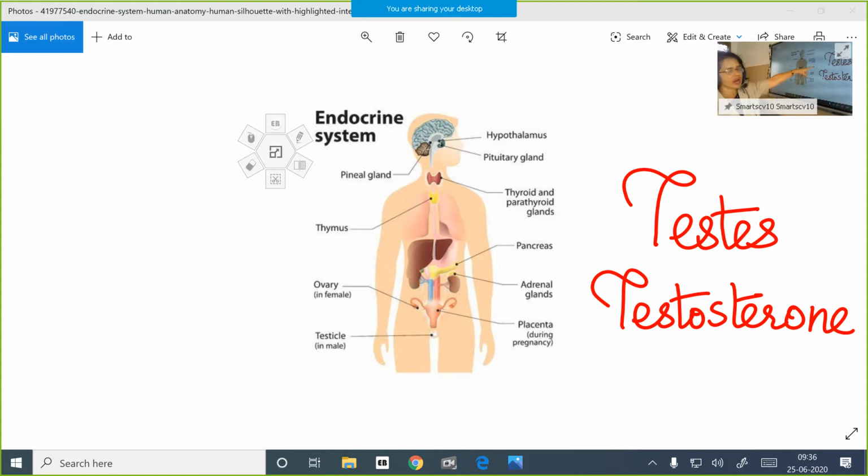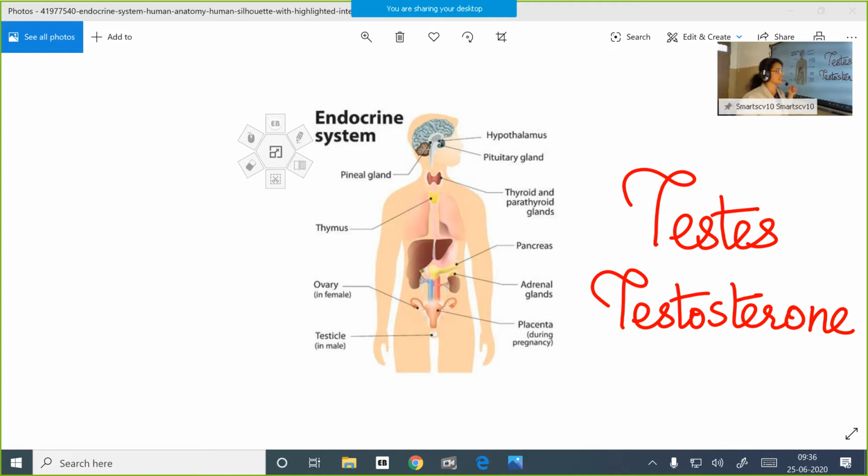Testes produce sperms as well as the testosterone hormone, and testosterone controls the development of the testes, the sperm duct or vas deferens, seminal vesicle and prostate gland, all of which together make the male reproductive system. The development of the male reproductive organs is controlled by testosterone.